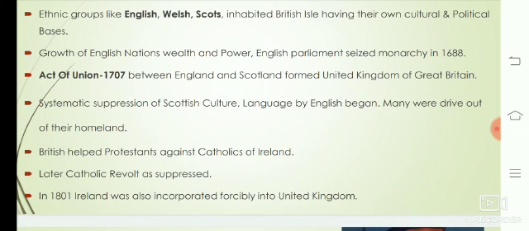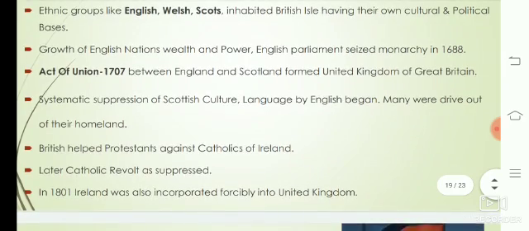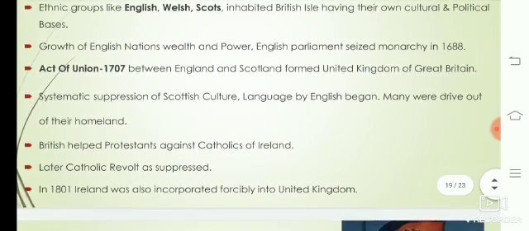So complete systematic suppression. Suppression is to bring down the Scottish culture and language. So they started suppressing the Scottish culture and English language, which led to the driving out of people from their homeland. British helped Protestants against Catholics of Ireland.